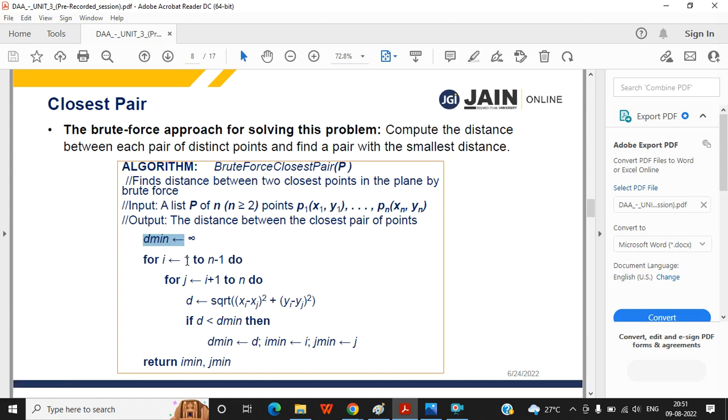So for i equal to 1 to n minus 1, that means from the first point up to the n minus 1th point. They are not considering the array notation 0 to n minus 1. The 1 means the first point, n minus 1 means the second last point. Why are they not taking till n here?